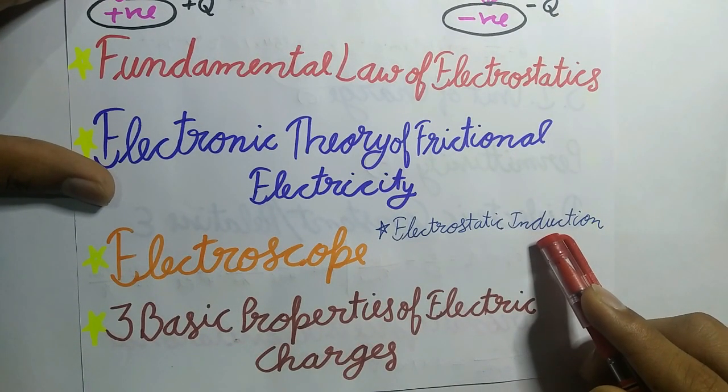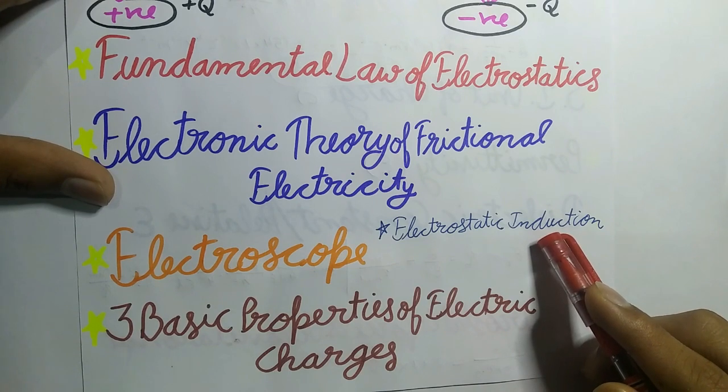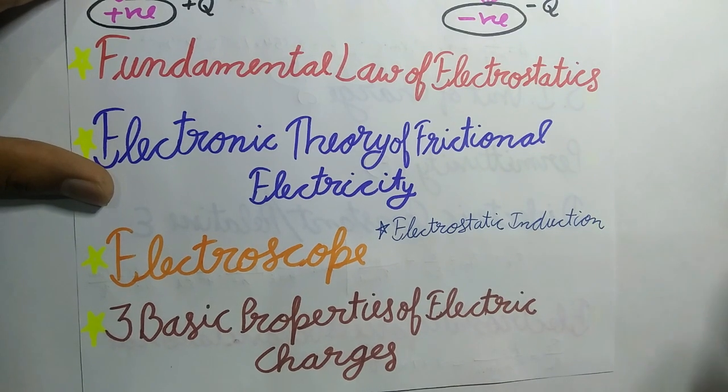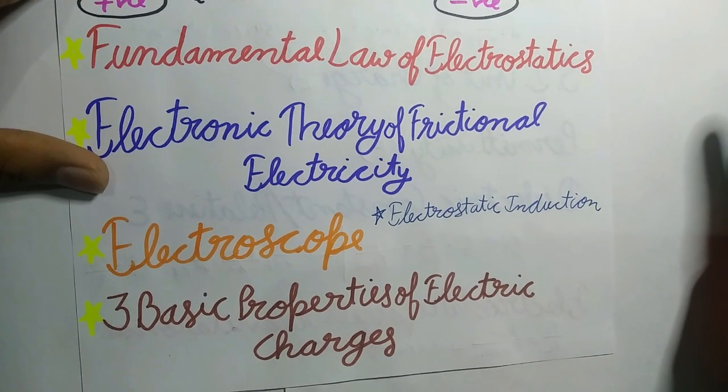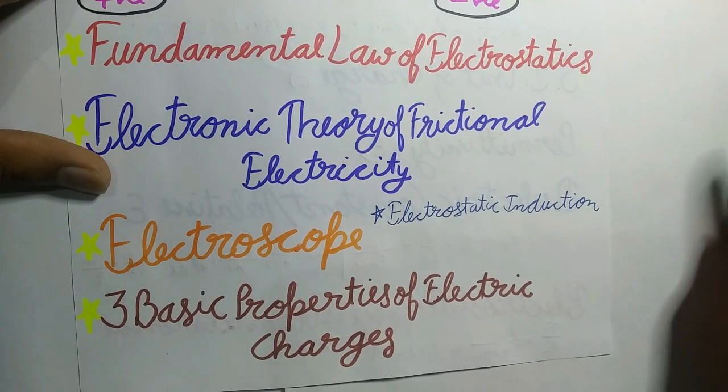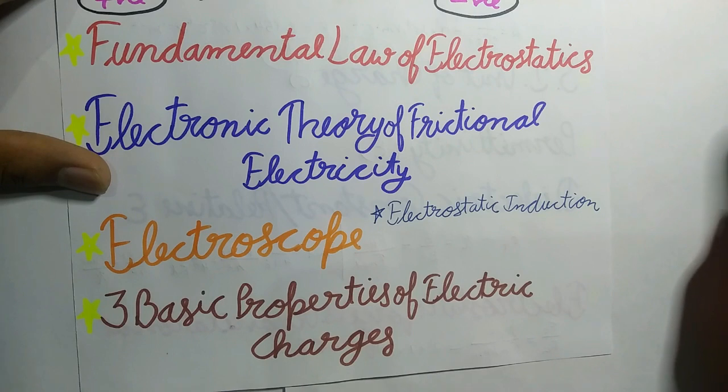It is the phenomenon of temporary electrification of a conductor in which opposite charges appear at its closer end and similar charges appear at its farther end in the presence of a nearby charged body. An insulated conductor can be positively or negatively charged by induction. Now, electroscope. A device used for detecting an electric charge and identifying its polarity is called electroscope.